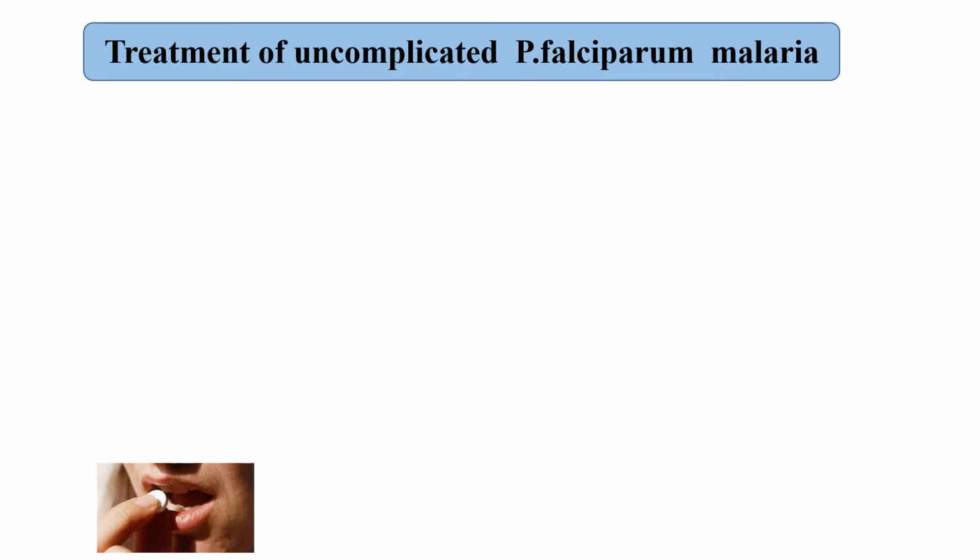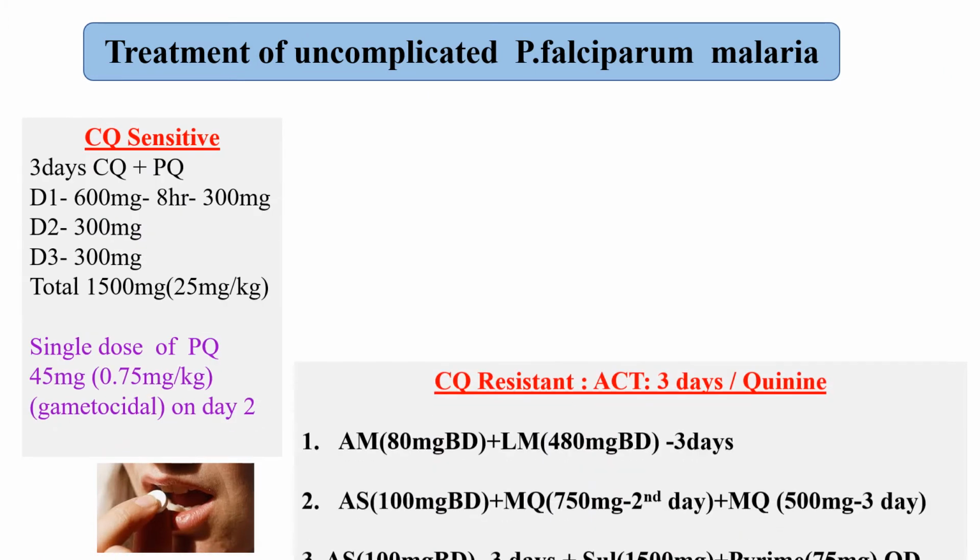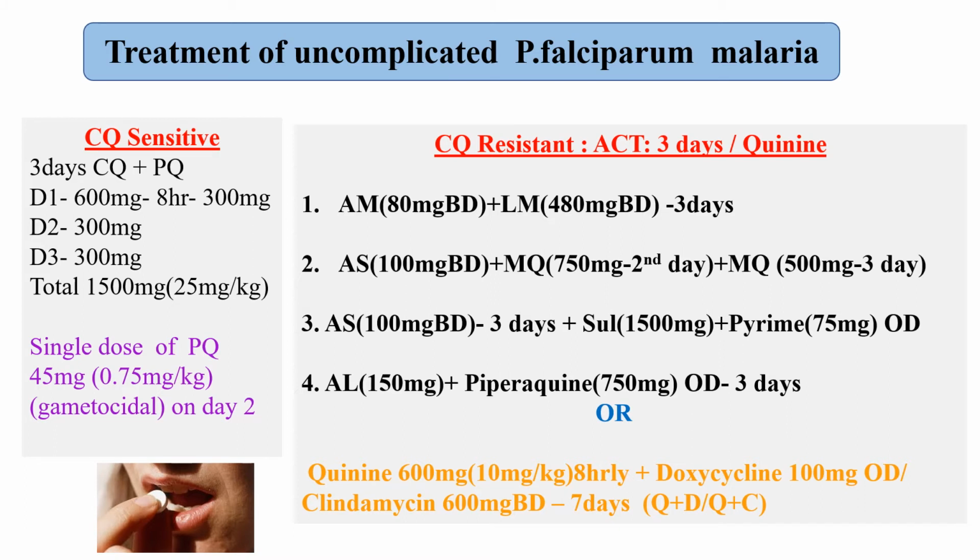Now the second variety is uncomplicated P. falciparum malaria. The regimen remains almost the same in case of chloroquine sensitive as well as chloroquine resistance. In case of chloroquine sensitive, 3 days of chloroquine followed by primaquine. The only change is the primaquine is given as a single dose instead of 14 days as in P. vivax, and the dose is higher, that is 45 milligram, that is 0.75 milligram per kilogram, on the second day. So the only change is a single higher dose of the primaquine gametocidal drug.